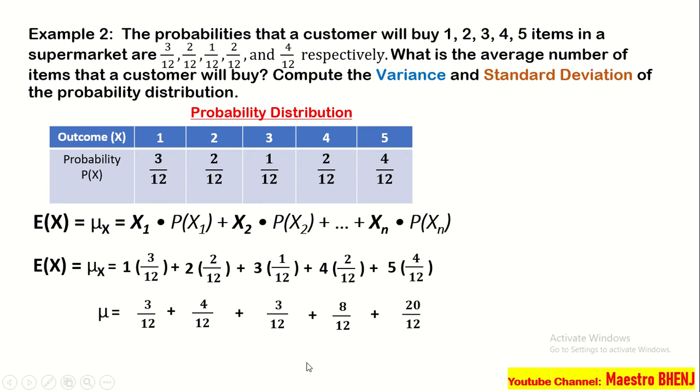Next, if we are adding fractions having the same denominator, okay, we are about to add only the numerators. And then you have to copy the denominator. So, ibig sabihin, 3 plus 4 plus 3 plus 8 plus 20, and that is 38 over 12. Ang next step natin, we have to divide 38 by 12. So, that is, ang ating mean ay 3.17. Okay, so tapos na tayo sa mean. Susundan natin ang variance.